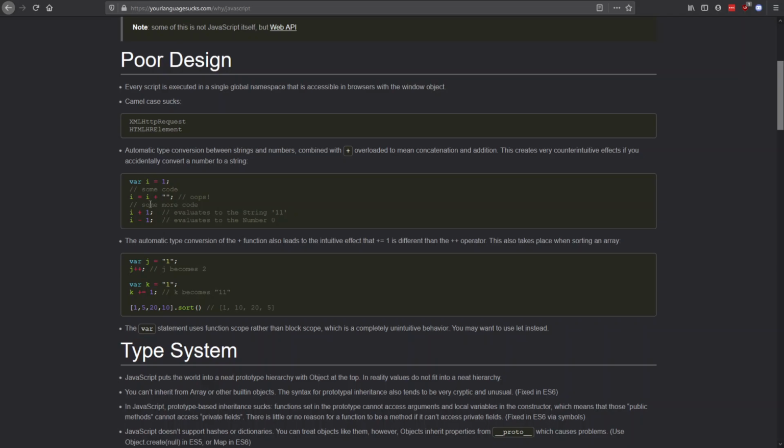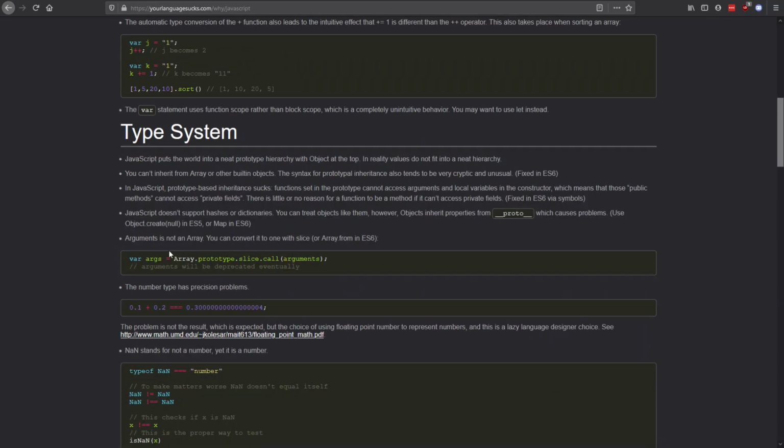Yes, that's true, it's actually kind of problematic. If you are just a starter, you're going to get confused by this one. But the more you use it, the more you can handle it nicely.